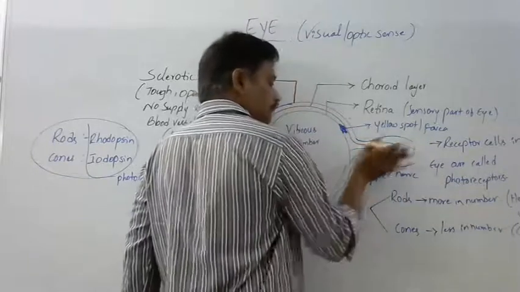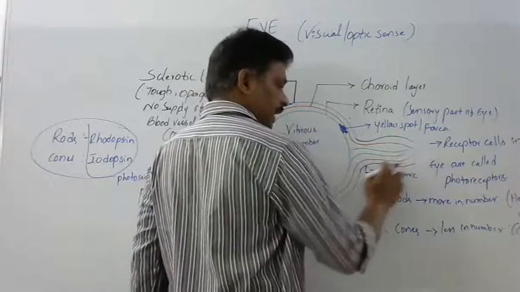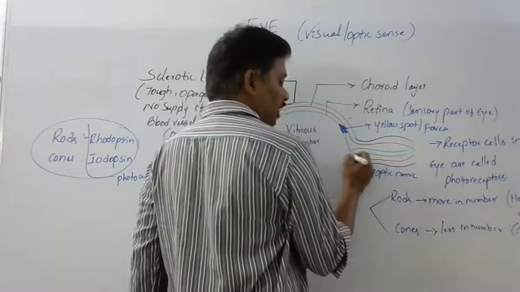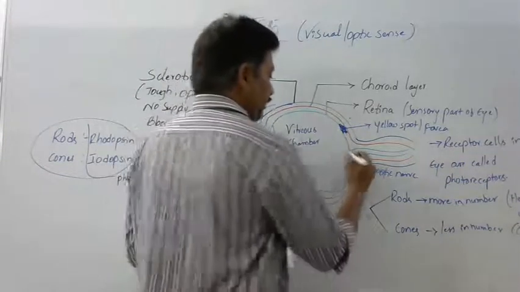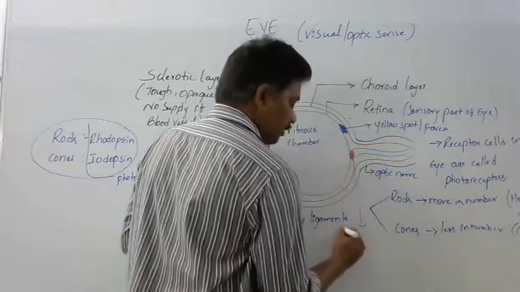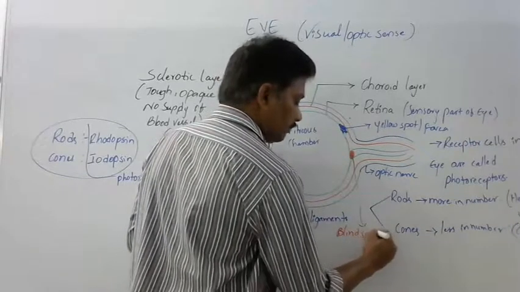Through which part of the eye does the optic nerve pass out? This is the optic nerve, this entire portion. In that area there are no rods and cones. That is why that area is not useful for vision. That is called the blind spot.